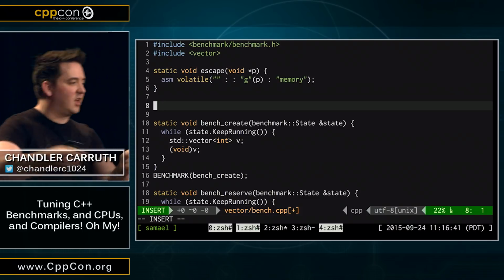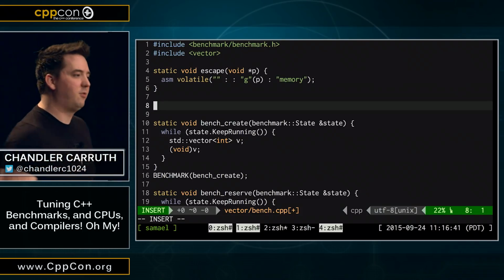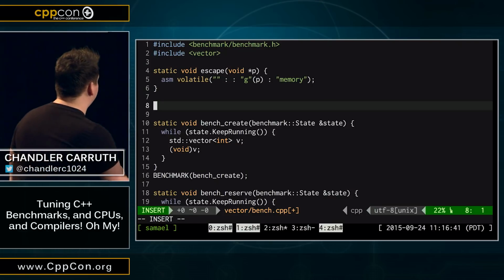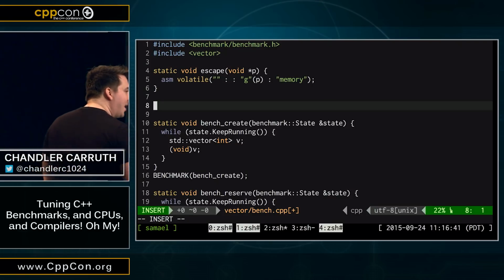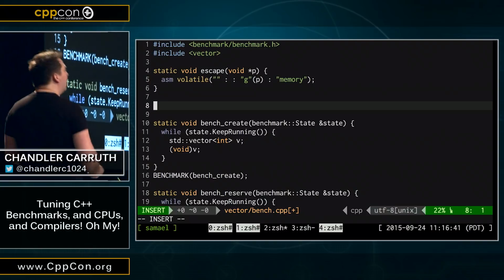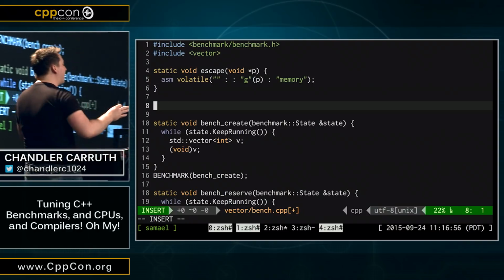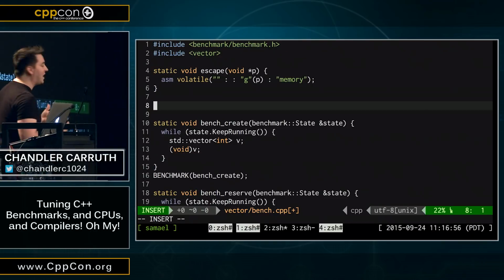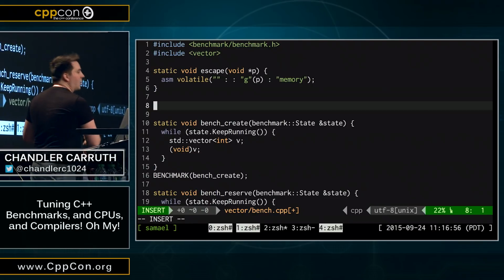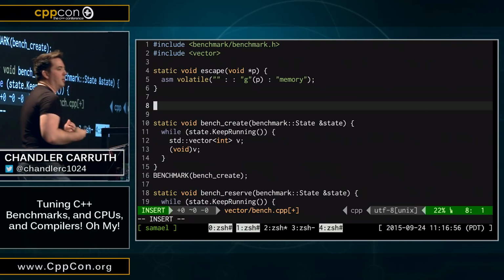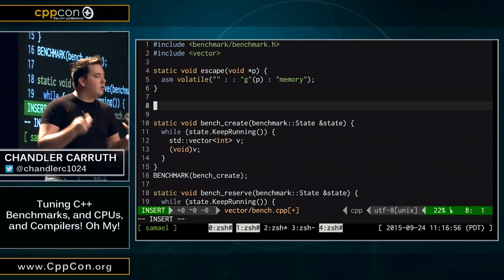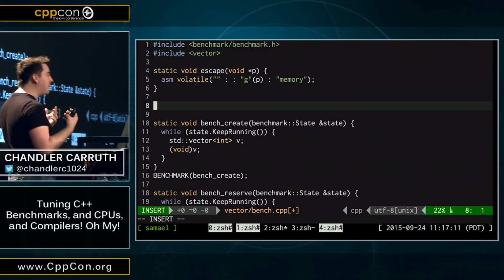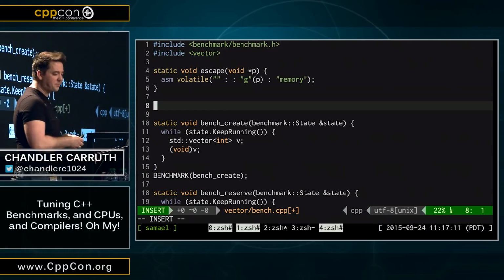I can do that. It's going to assemble it, it's going to build a representation for it, and then it's going to notice that it doesn't do anything. Or in my case, that it's empty. That doesn't do what I need. So I have to tell the compiler, no. This assembly has some crazy observable side effect. In my case, the observable side effect is the benchmarking, right? The benchmark numbers. And so it's actually doing what I want here. This is a correct usage of volatile and, in my opinion, correct usage of inline assembly.